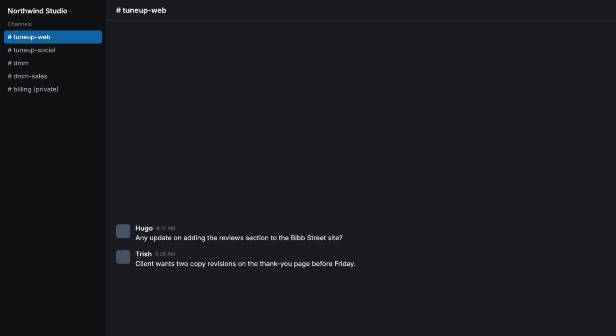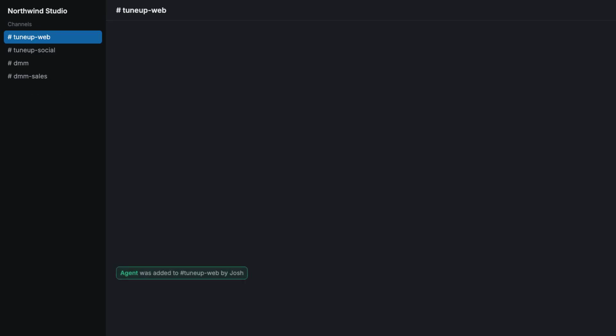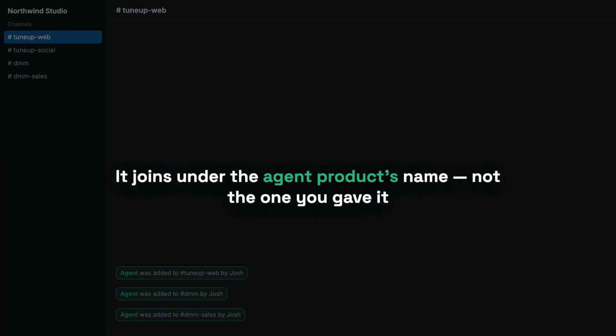Over in the real workspace, the agent is now a member. You can see it being added to each channel. Private ones stay dark until you invite it, which is the correct default. One quirk worth naming, in Slack it doesn't show up under the bot's name. It appears under the name of the underlying agent product. If you're rolling this out to a team, tell them that first or you'll get questions.